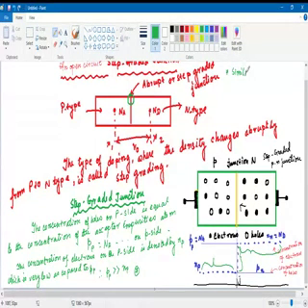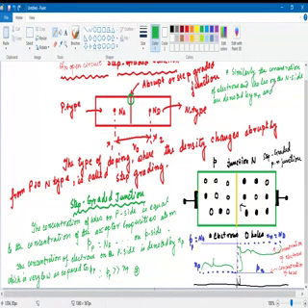Similarly, what we can tell, the concentration of electrons and holes on the n side are denoted by n of n and p of n respectively, and they are given by